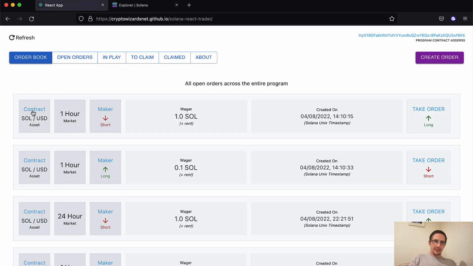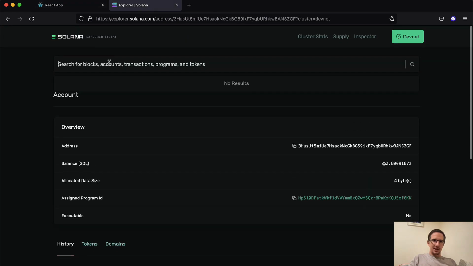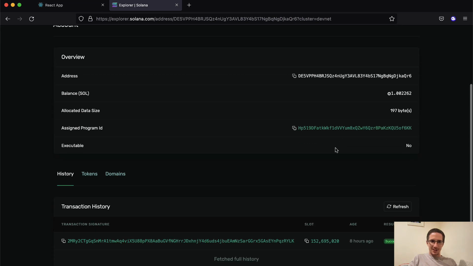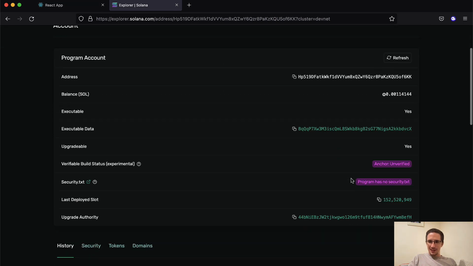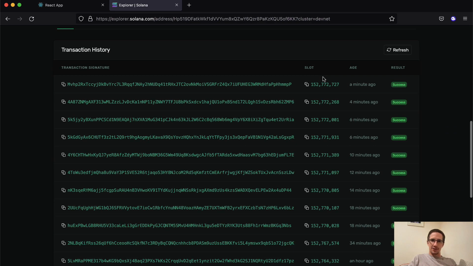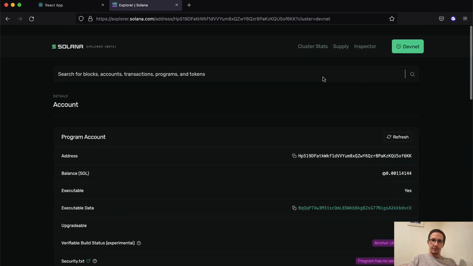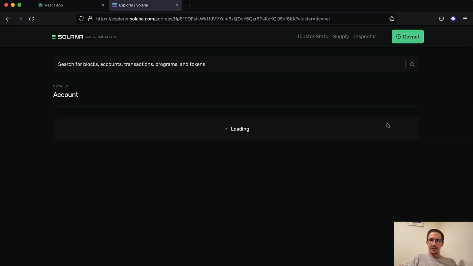Here's the contract. If I click on the contract and copy that address, let's have a look at what the contract means. So here's the contract and we can learn more about it, right? The assigned program ID is this program. Here's the contract address. If I click on the program, what do I see? All right, now I'm getting a lot more information. If you understand Solana and how accounts and addresses work, you'll know how to navigate through this. If you want me to do a video on it, I will.